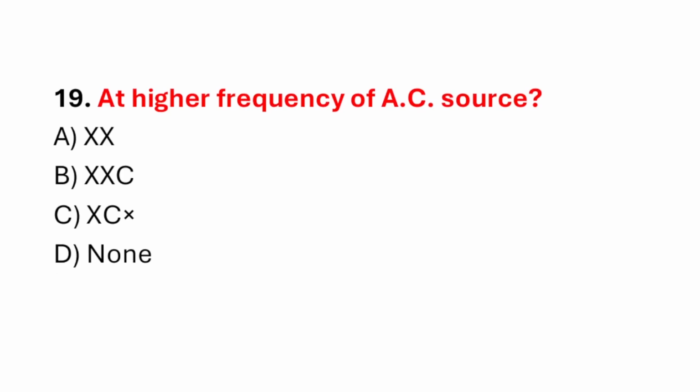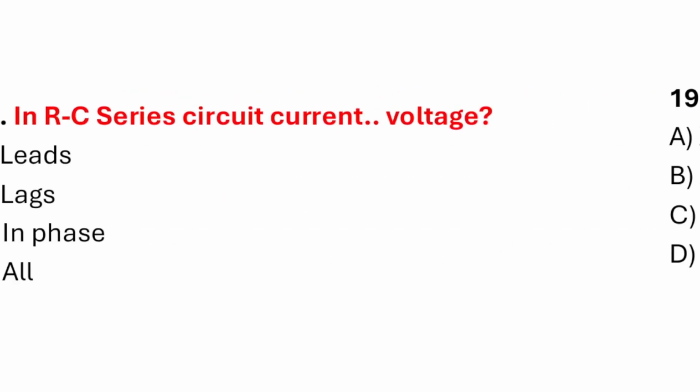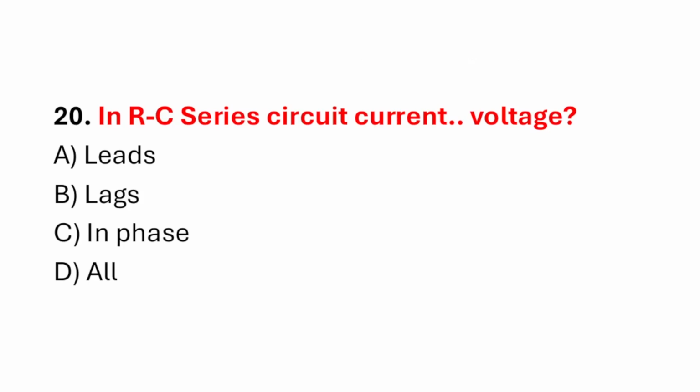Question number 19. At a higher frequency of AC source. Correct answer is option C, XC. Question number 20. In RC series circuit current dash voltage. Correct answer is option A, leads.